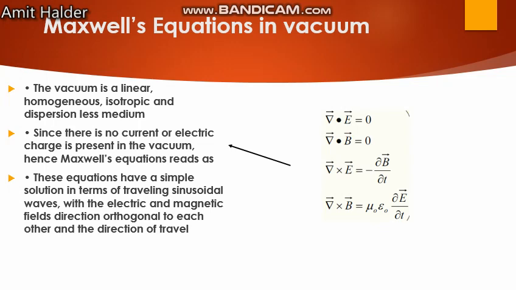Since there is no current or electric charge present in the vacuum, as we know, a vacuum is a free space, there is no material there, so no current or electric charge is present in the vacuum. Hence Maxwell's equations read like this: the divergence of the electric field is 0, the divergence of the magnetic field is 0, no electric or magnetic charge is there, and we get these two equations.